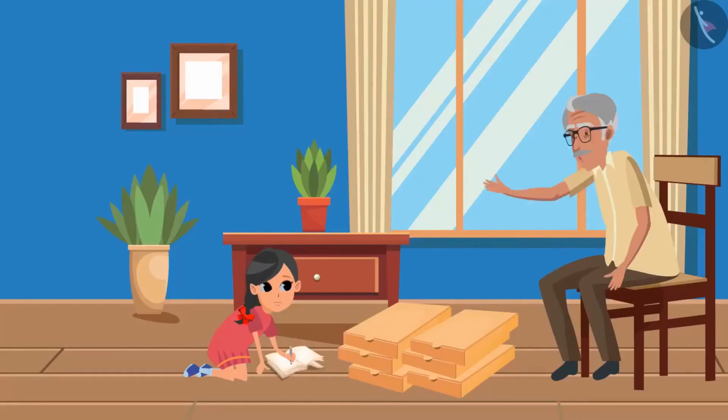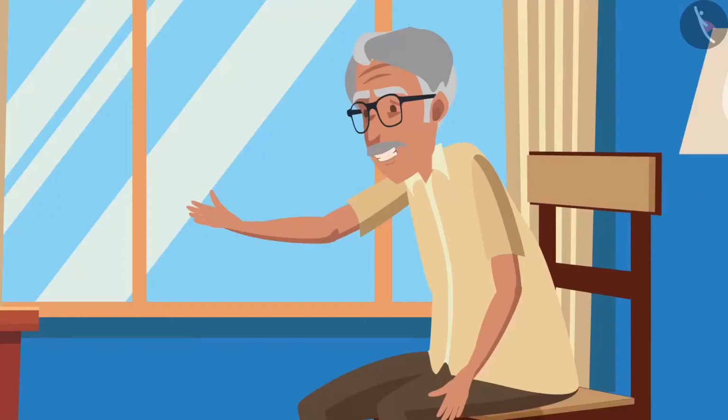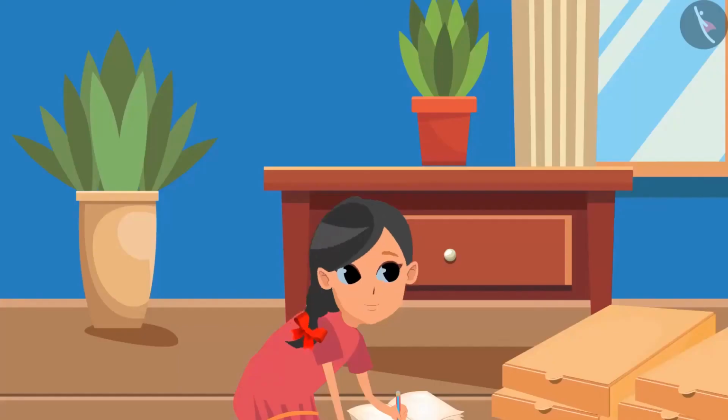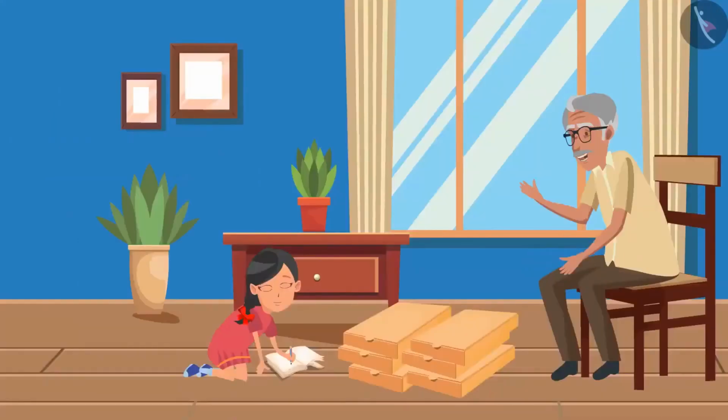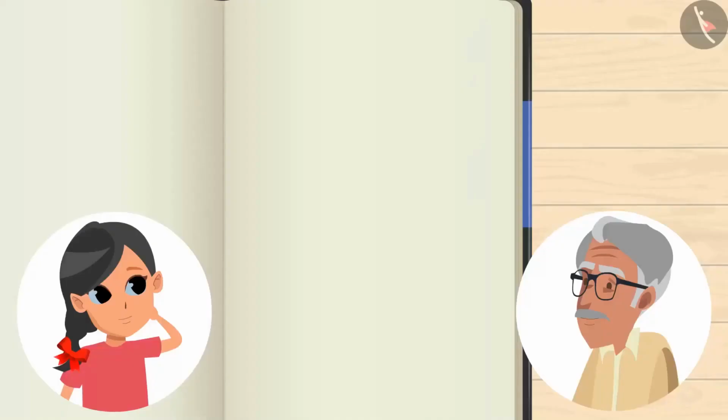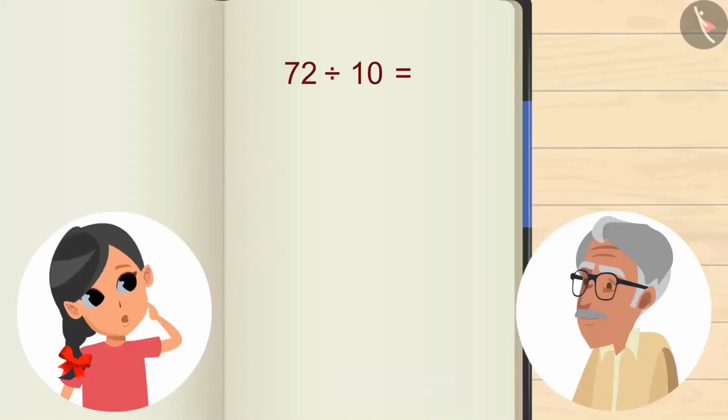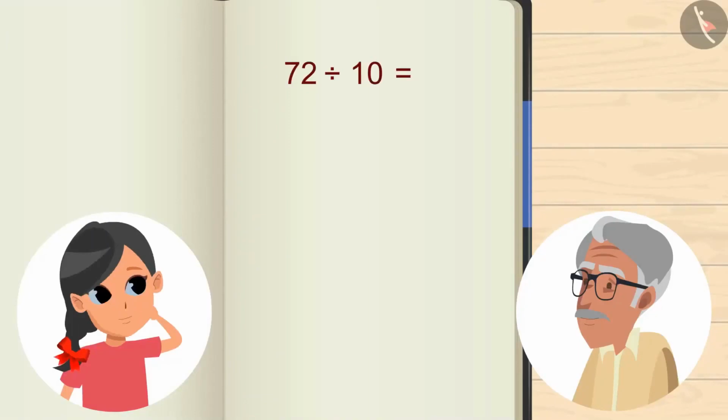Oh, what happened, Grandpa? We have to send mangoes to 10 places and only 6 boxes are made according to 12. Grandpa, don't we have small boxes? Yes, we have. It's a great idea, Goody. If 10 boxes were to be made, then how many mangoes will be there in each box? For this, we will divide 72 by 10.